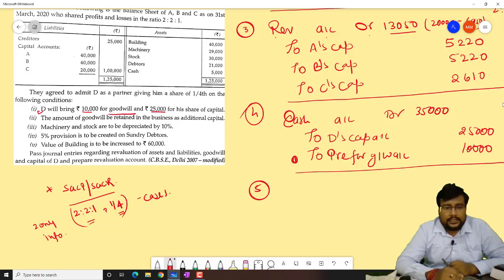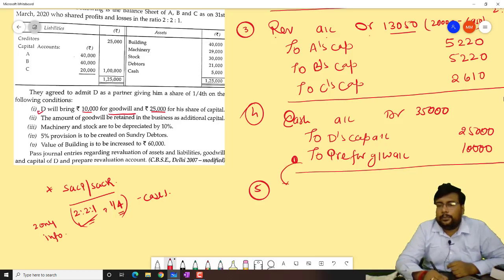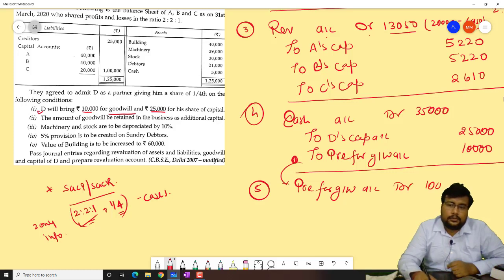In case number 1, the sacrificing ratio is the old ratio. So first we will complete this one. We will close this by passing the opposite entry. So premium for goodwill account debit 10,000. Now this will be divided in the old partners' old ratio.